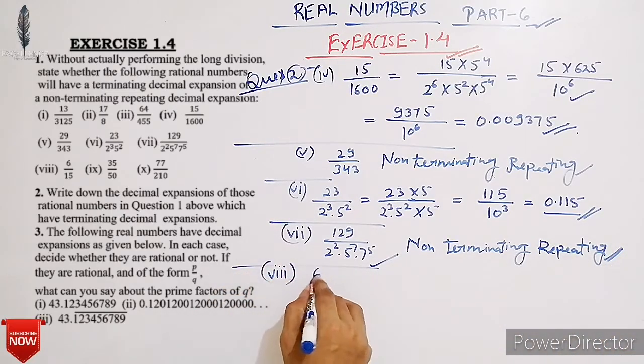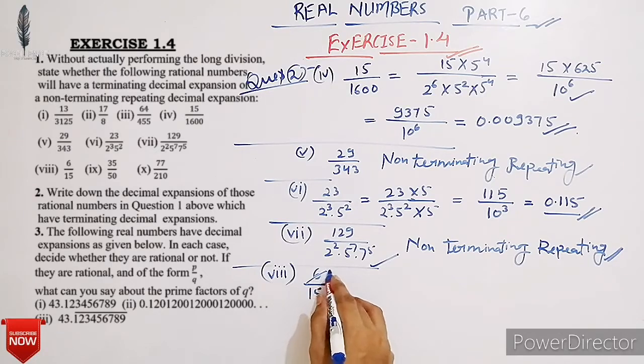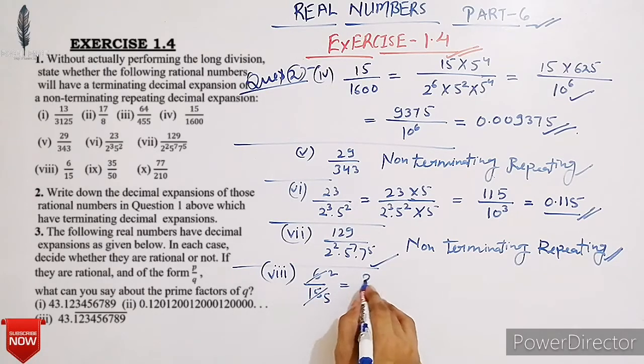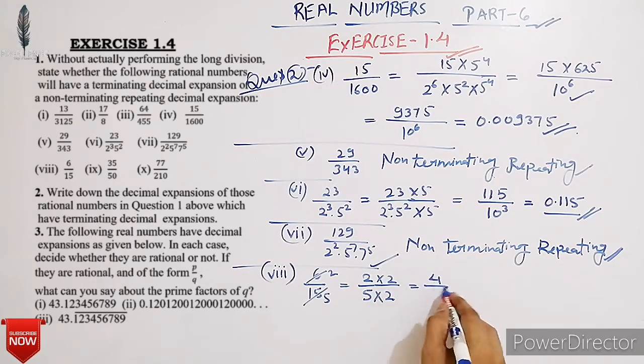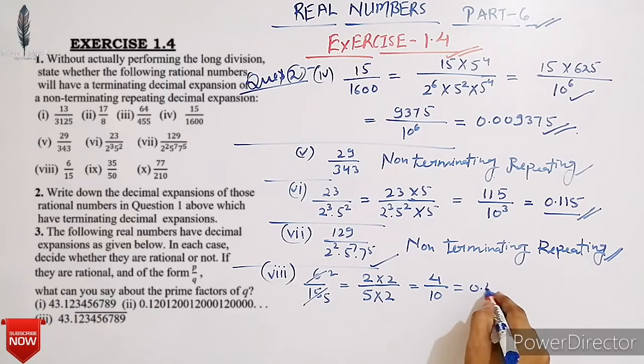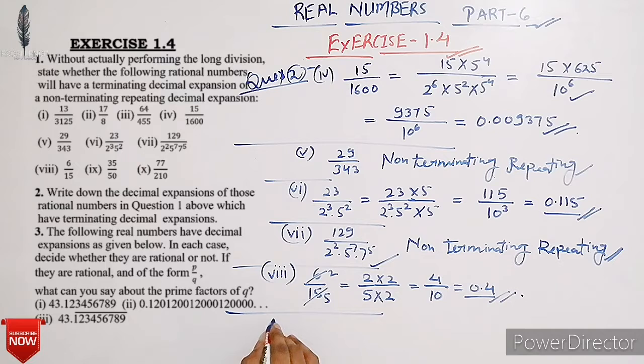Here 6 upon 15 is equal to 2 by 5. To make it a multiple of 10, we have to multiply by 2, and here also. So it is equal to 4 by 10, which is 0.4. Okay. Next, 35 upon 50.